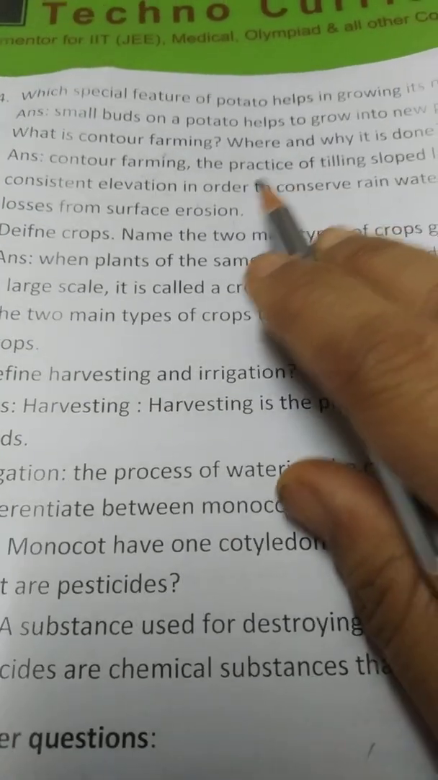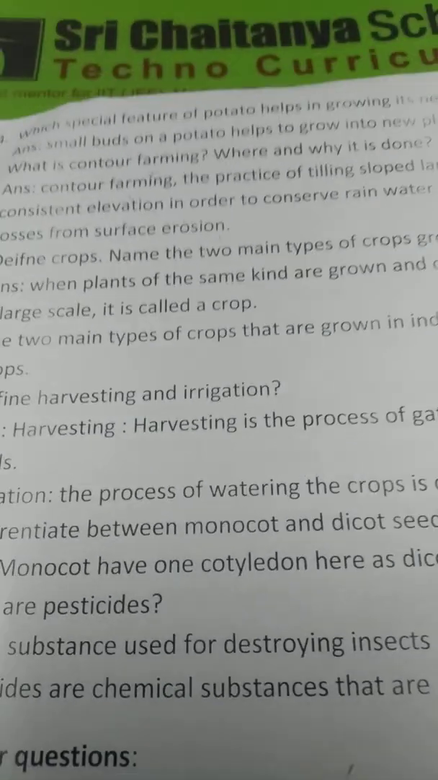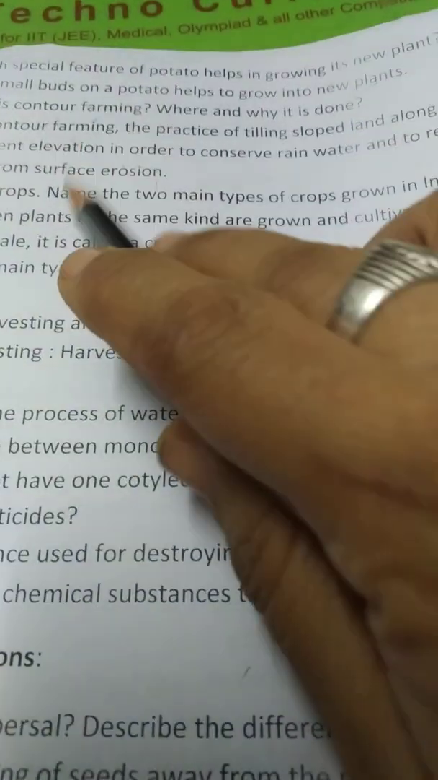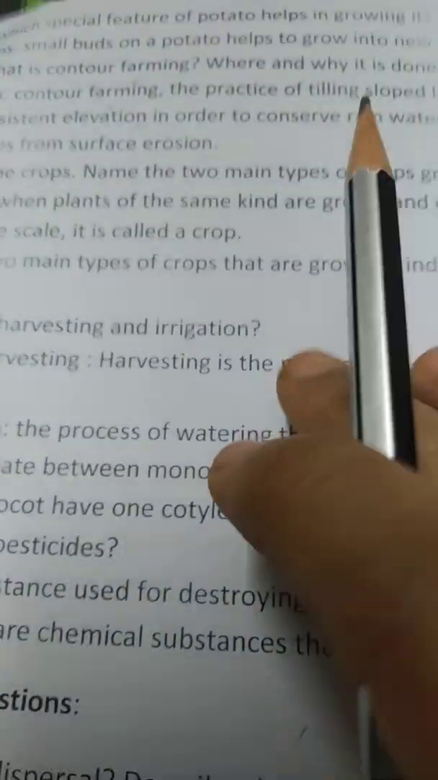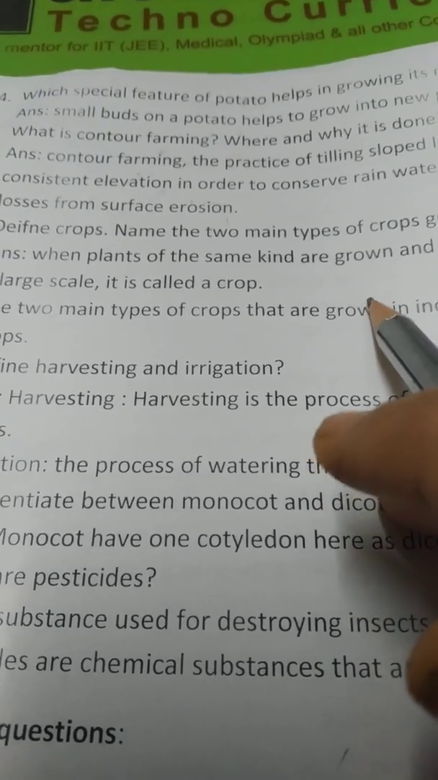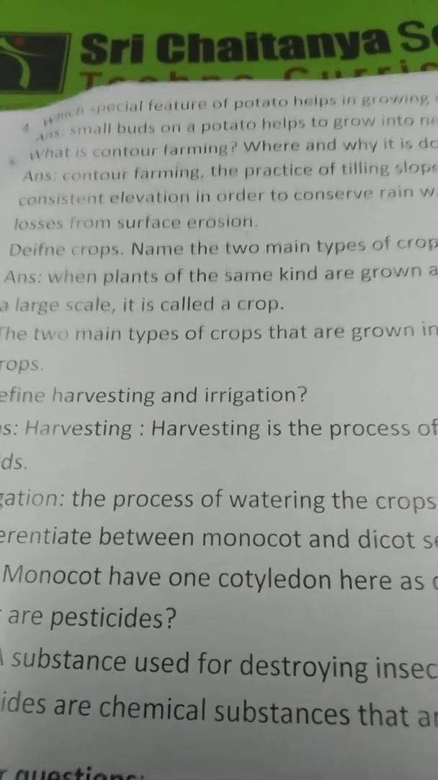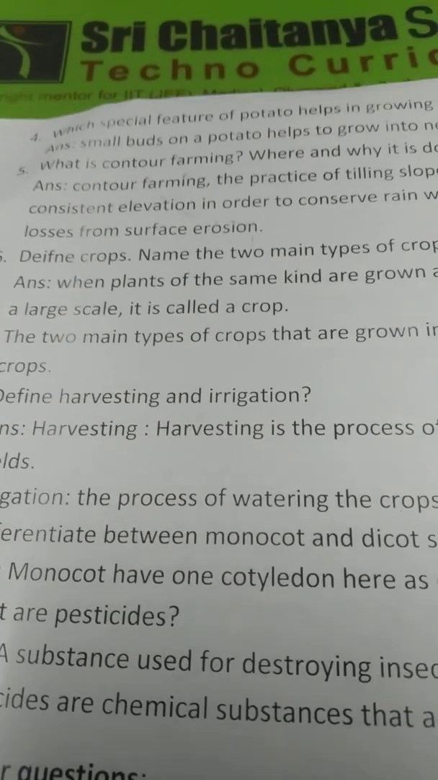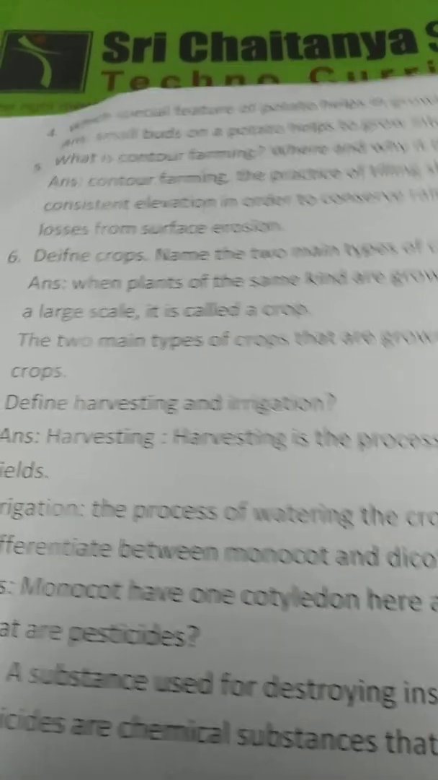It is also the practice of tilling sloped land, that is cutting it in a small curved manner along lines of consistent elevation in order to conserve rainwater and to reduce soil losses from surface erosion. You can see the picture, children, how they do farming on hilly areas step by step. We are cutting the hill into steps and doing farming on that to conserve rainwater and to reduce soil losses from surface erosion.